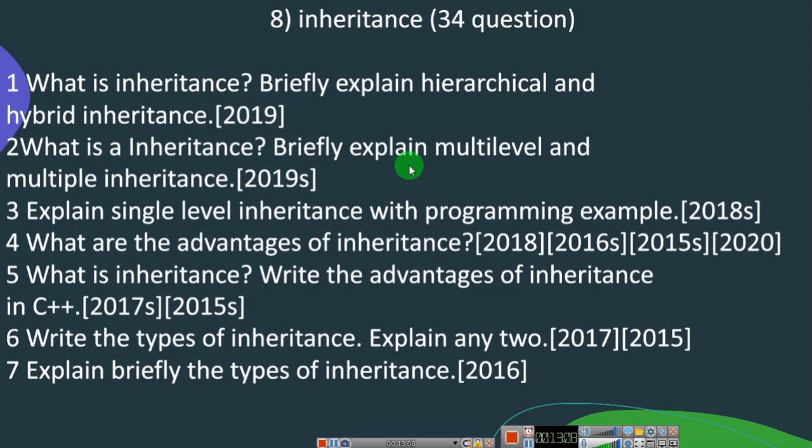Next, what is inheritance, briefly explain multiple inheritance and multi-level inheritance. In 2019 supplementary they have asked. So these are the different types of inheritance. In inheritance you need to know what is inheritance and the different types of inheritance.